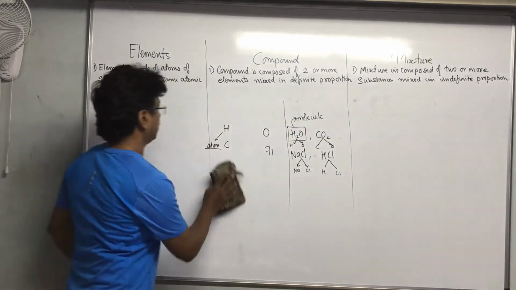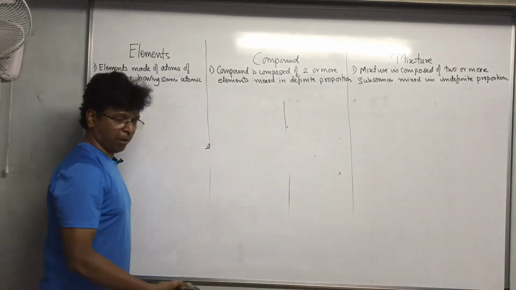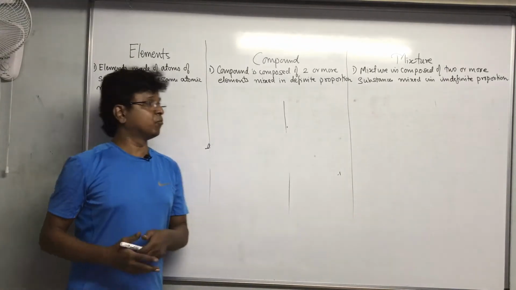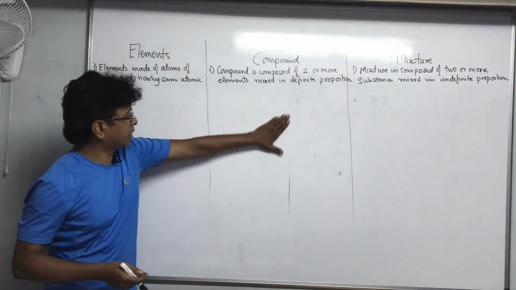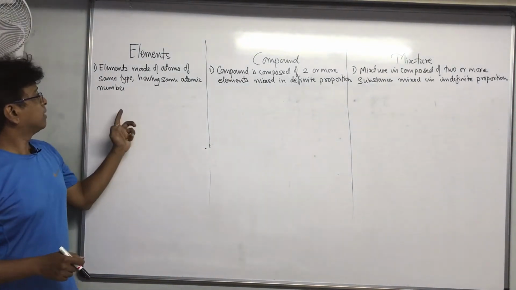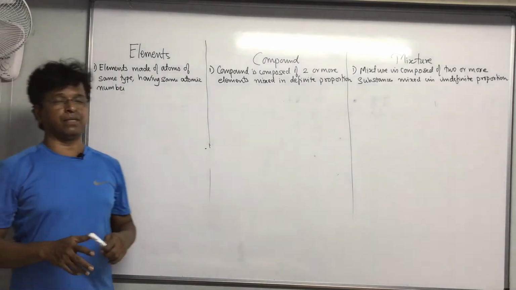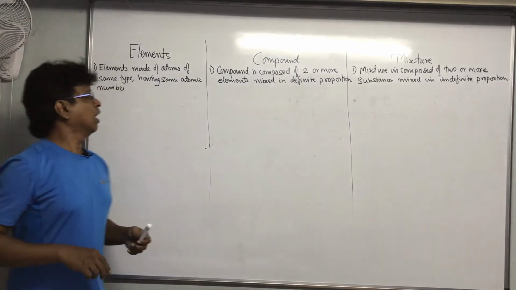You have understood elements and compounds. Okay, there are still more properties. You will be able to understand them in a better way. Now going further: elements are made up of atoms of the same type, having the same atomic number.